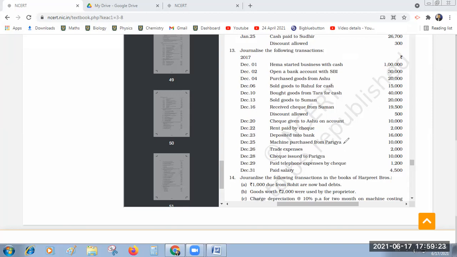Sir, December 28th one, sir. Cheque given to Ashu. Means Ashu account debtor to bank account. That's all. Okay. On account is, you need not take into consideration. That is simple. For your confusion, you have given like cheque issue to Ashu in terms it is. Okay, sir.